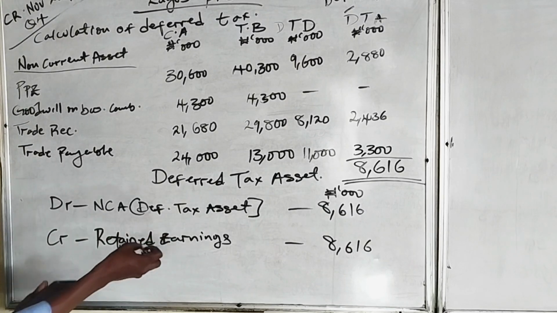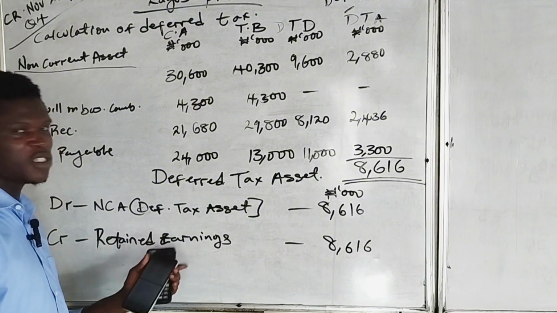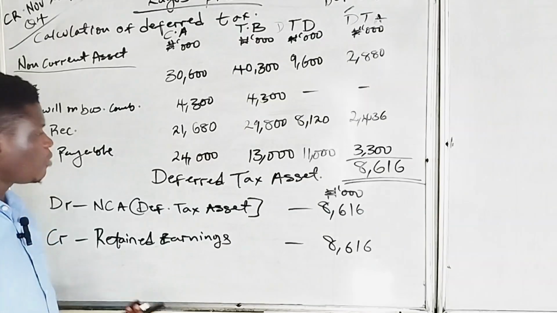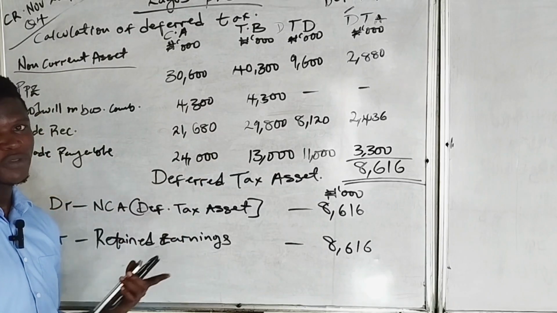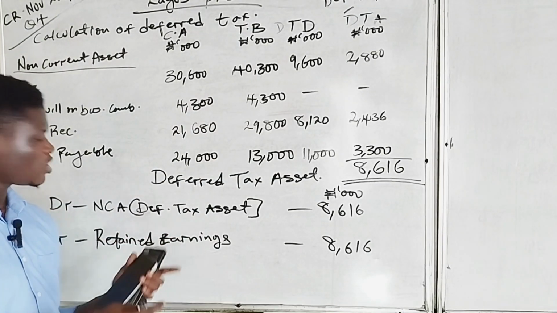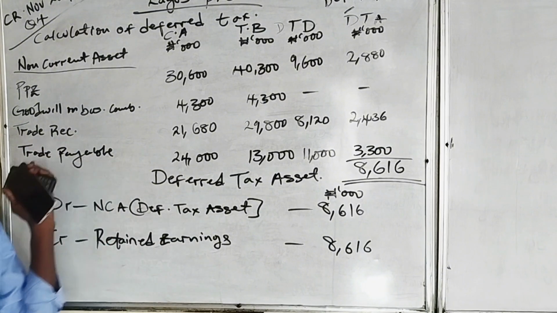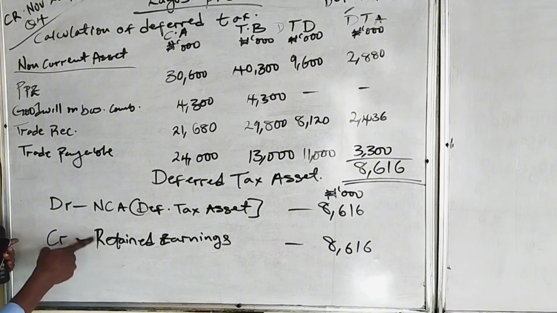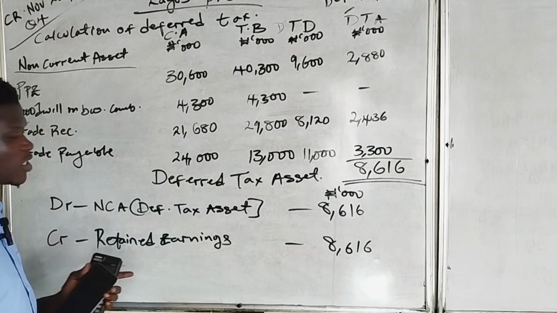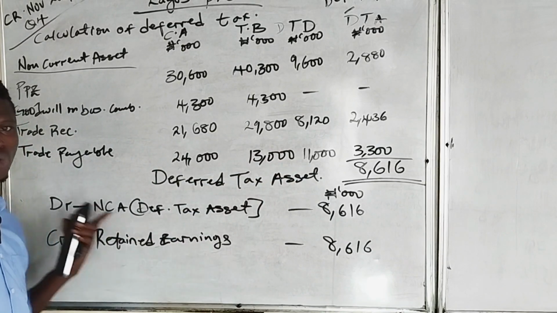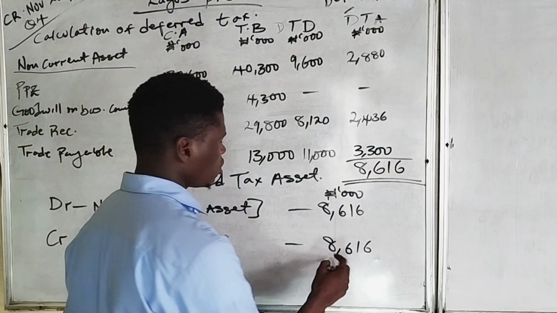Crediting income tax expense means we are reducing our expense, and reducing expense is increasing retained earnings, which is the same thing, because income tax expense will be deducted from profit before tax, which will give us profit for the year, and then subsequently be taken to retained earnings. Since we are not told to show the impact on income tax expense, the credit item is retained earnings, which means we are adding this deferred tax asset as income to the retained earnings, which is a tax benefit. So that's it for that question.